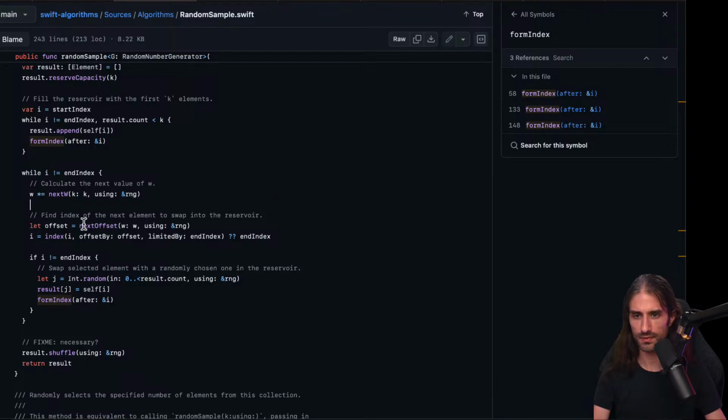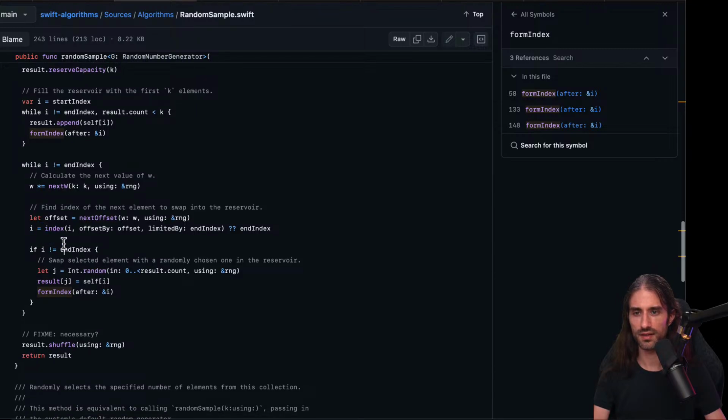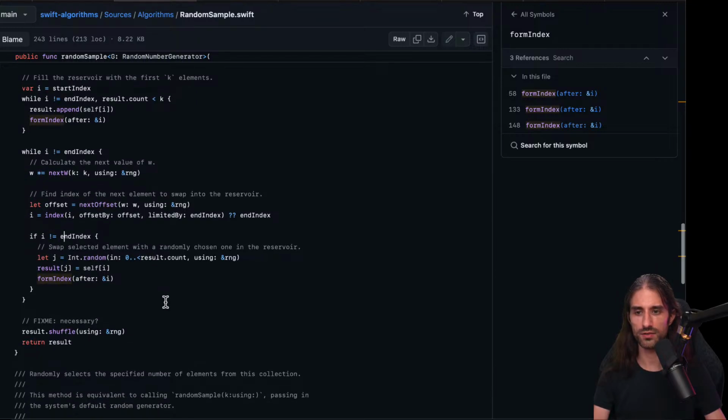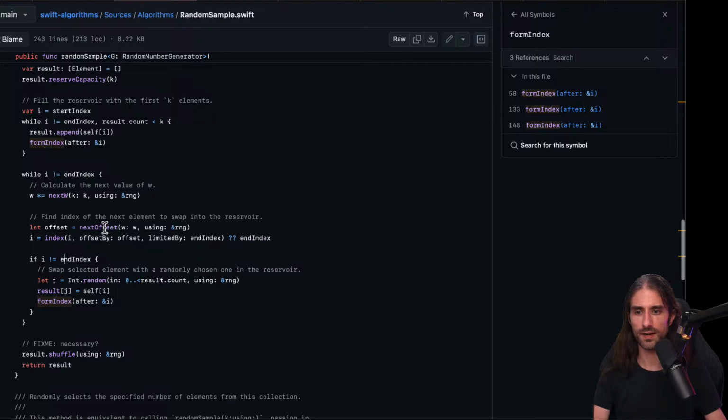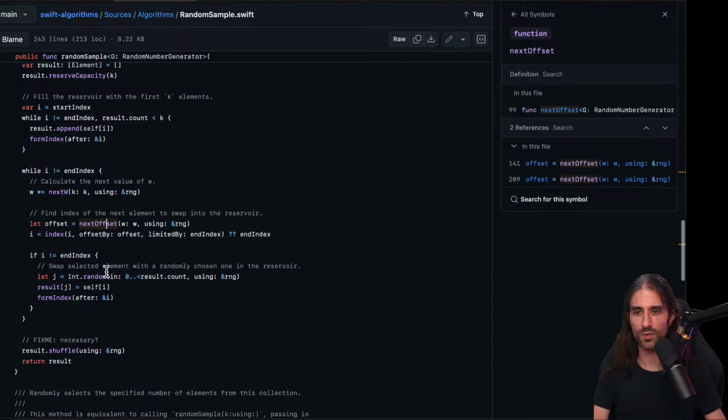Okay. So it does next offset, then get the index, and then swap the element. Okay, so it's this next offset where the randomness, I guess, is done.